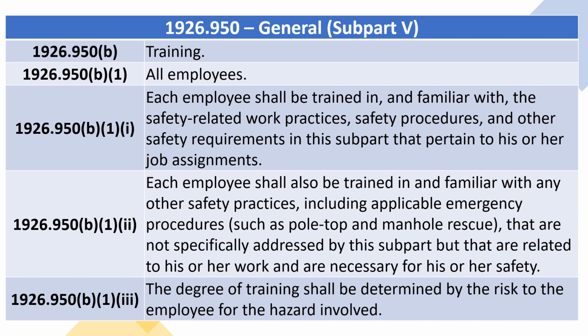1926.950(b), Training. 1926.950(b)(1), All employees. Through 1926.950(b)(1)(3), each employee shall be trained in, and familiar with, the safety-related work practices, safety procedures, and other safety requirements in this subpart that pertain to his or her job assignments.